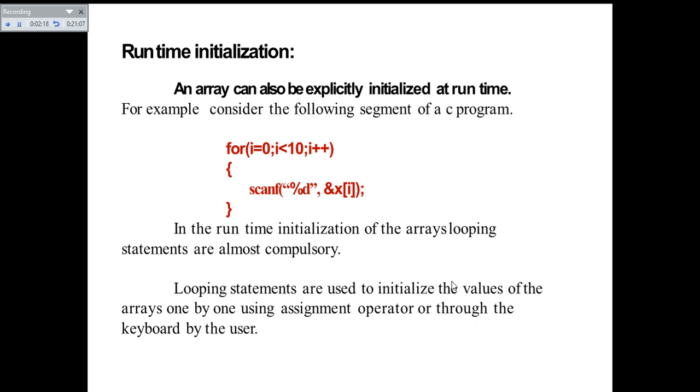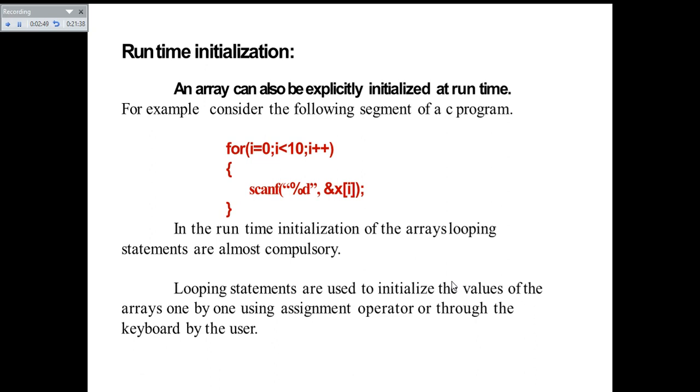Hence in this case, at execution time or runtime, values are initialized for all the array elements from 0 to 9 subscripts. In runtime initialization of arrays, looping statements are almost compulsory. So at runtime, if you want to initialize your arrays, you must use the looping statements.